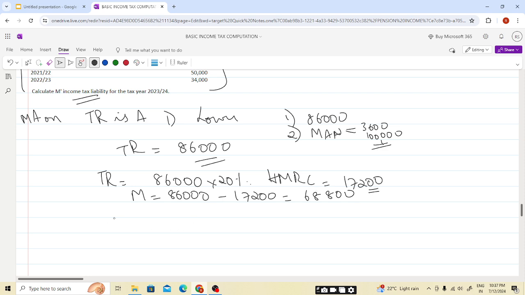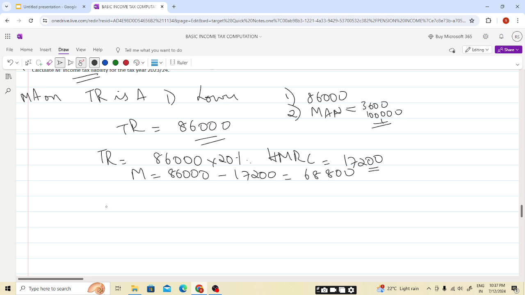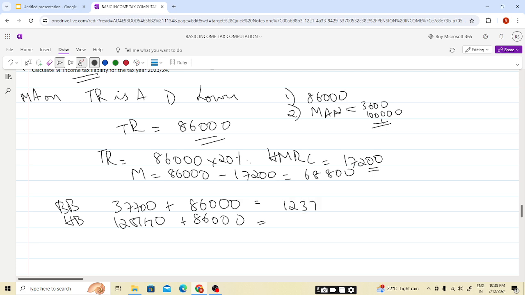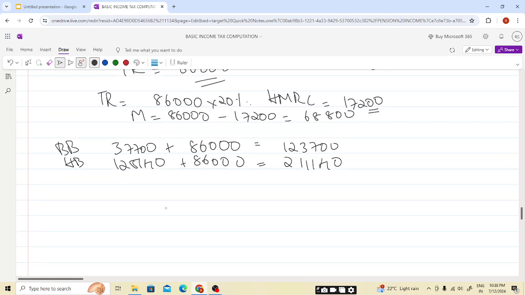Now we will be calculating the additional benefit we will get in the form of the extended tax bands. So the basic band 37,700 plus 86,000, that is 123,700, and the higher band 125,140 plus 86,000, that is 211,140.